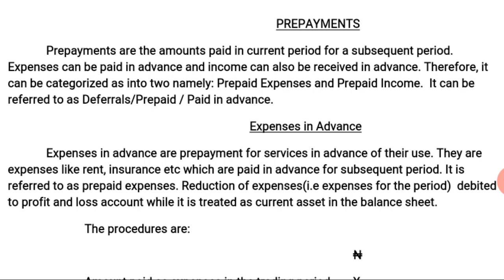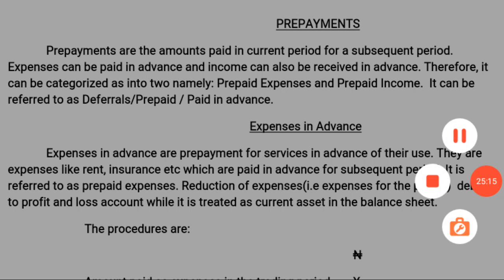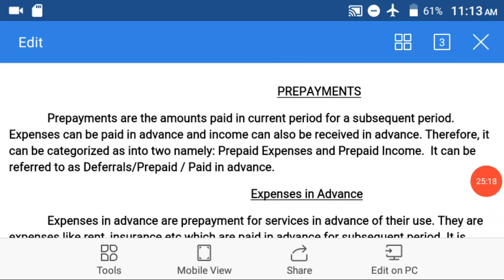Prepayments are the amount paid in current period for a subsequent period. That is, the amount that has been paid for another period, which has been paid during this period for the next period.